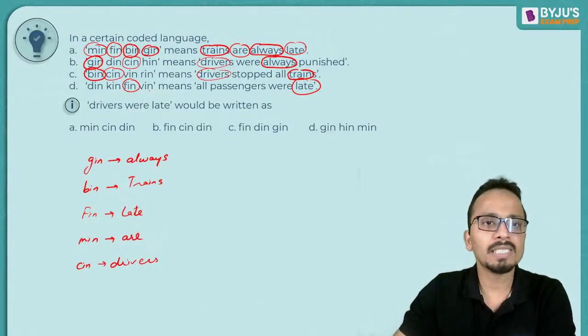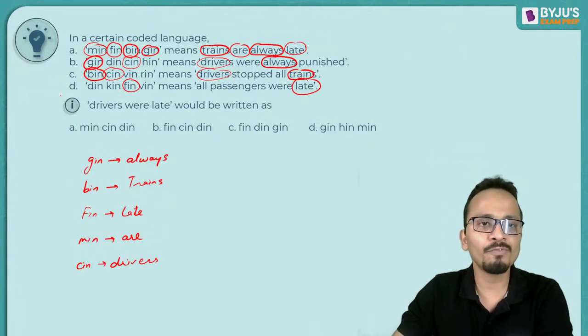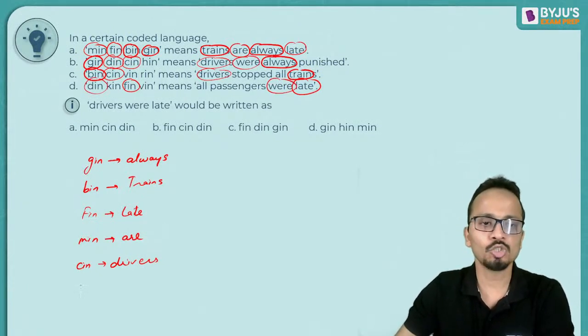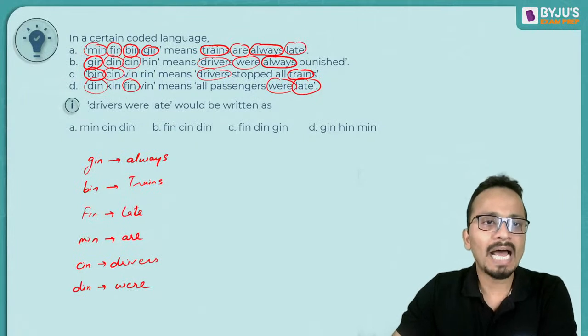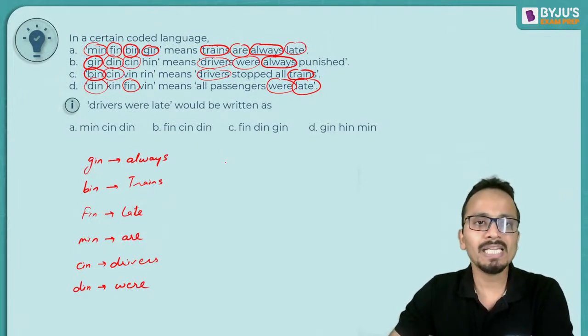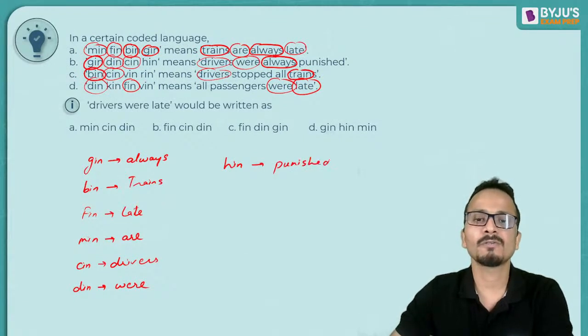Okay, then after that, in the second and fourth sentence, din, D-I-N, is common. So din, and among the words, var is common. So din will be coded as var. Okay. And then in the second sentence, only HIN is left. Hin will be coded as punished.